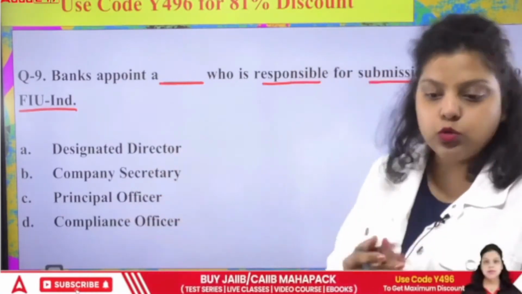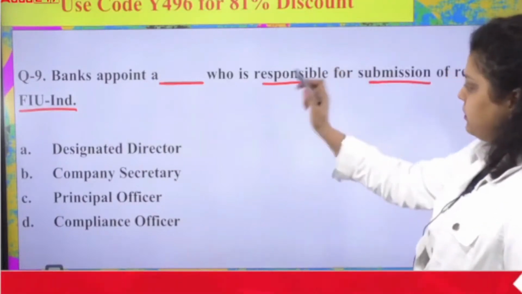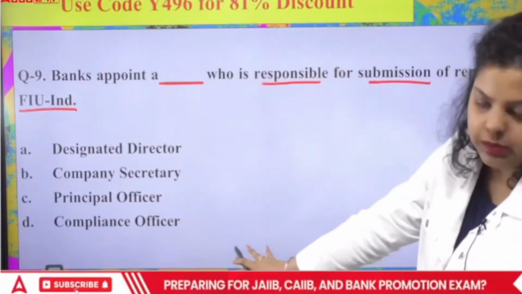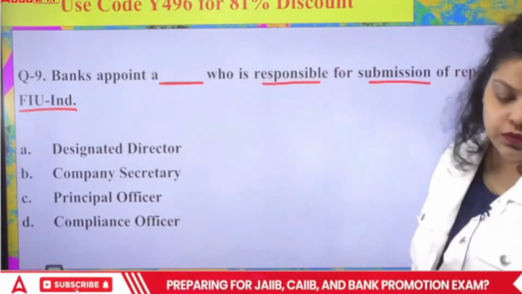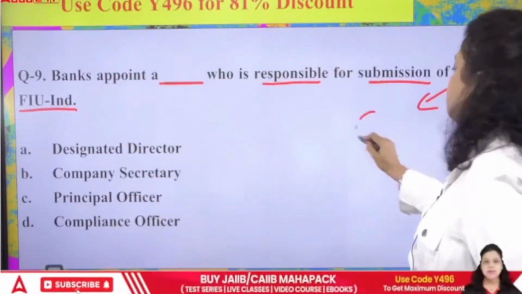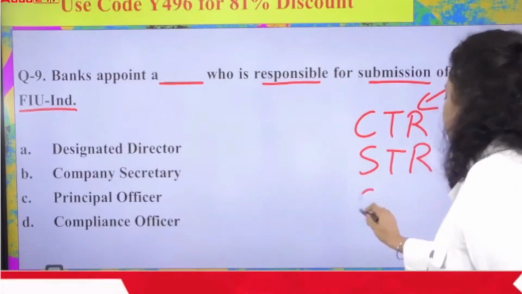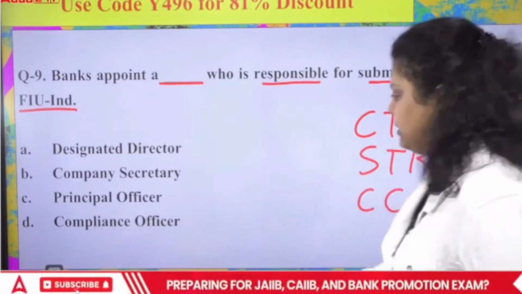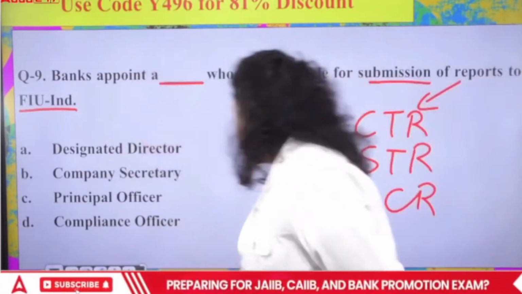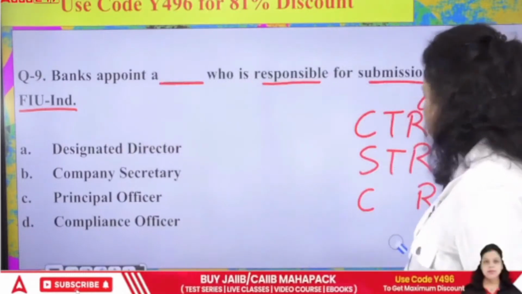Now, what kind of reports are we talking about? The reports will be the cash transaction report, the suspicious transaction report, and the counterfeit currency report. Do remember the full forms of them, that is very important.